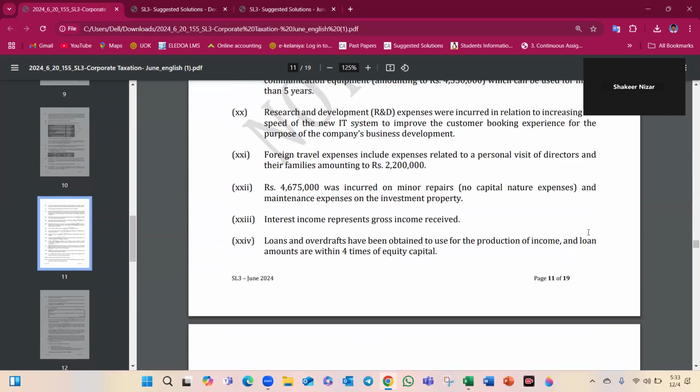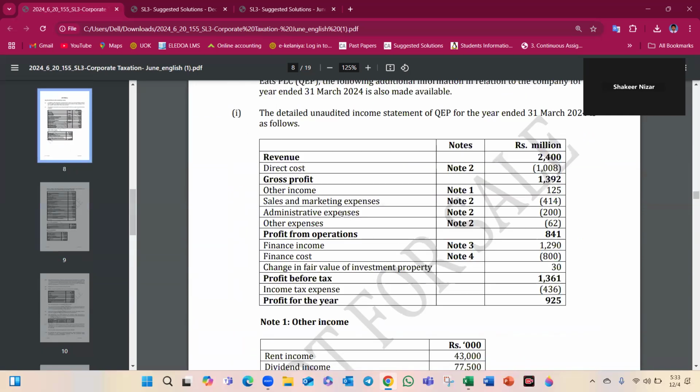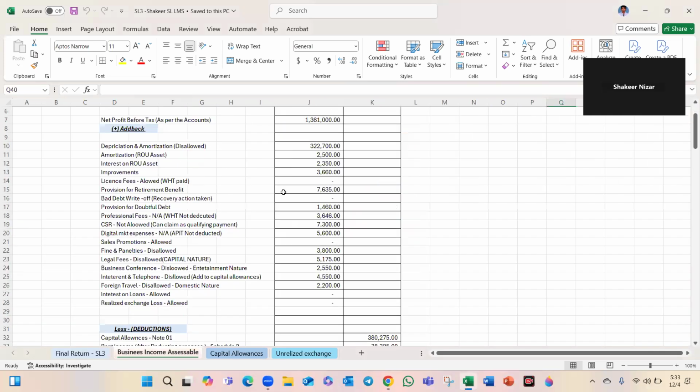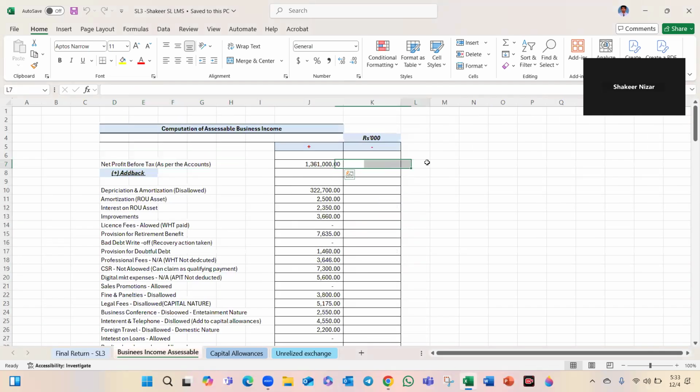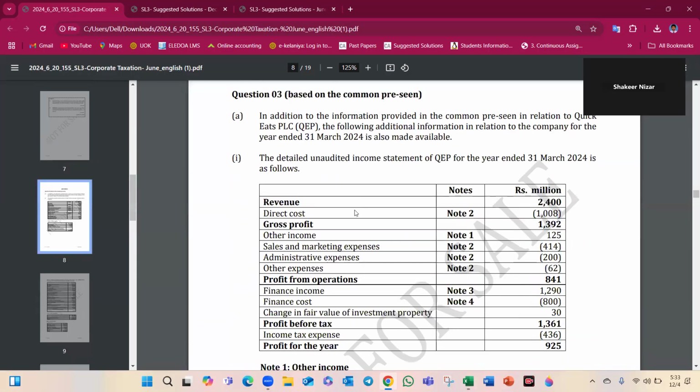So we need to start. So you know the profit before tax, we are starting from profit before tax. So I think in this Excel you can see the profit before tax. Then, depreciation and amortization, you want to disallow, because accounting depreciation is not allowed in taxation.